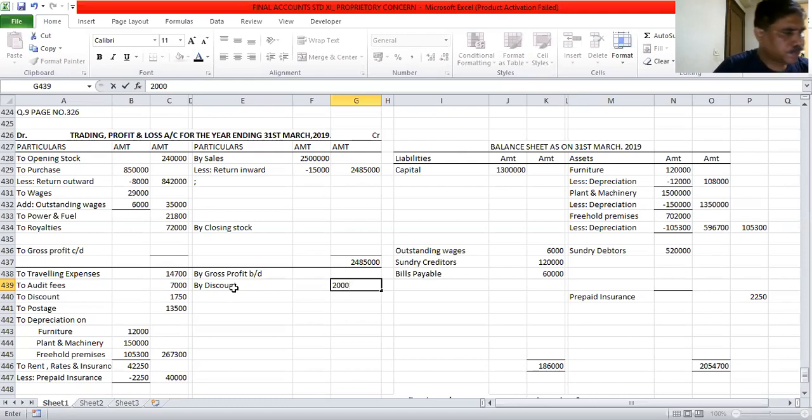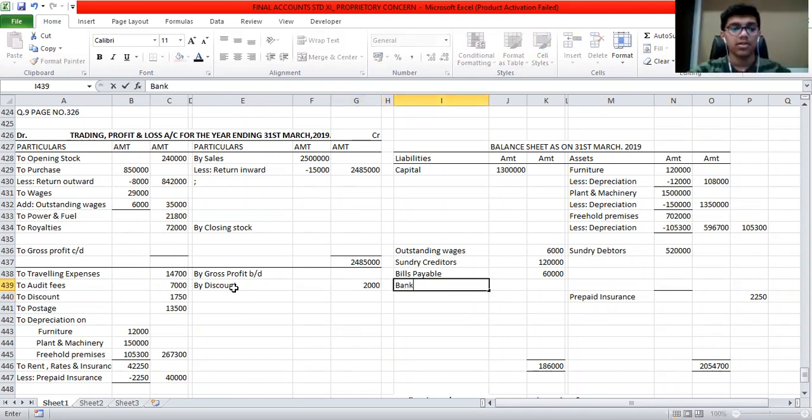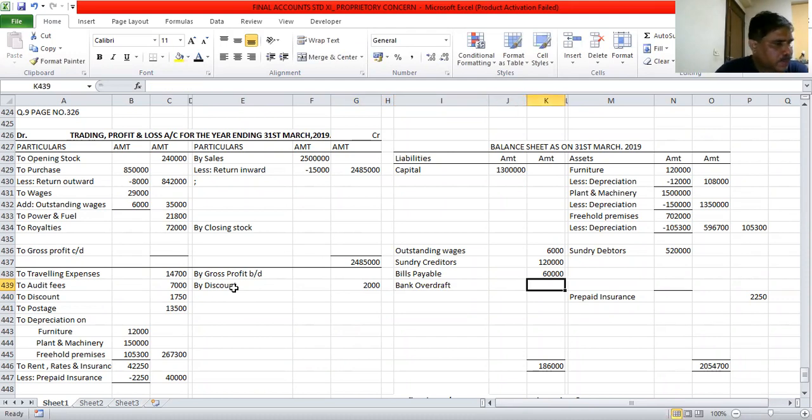Next, after that, I have the bank overdraft, meaning more money withdrawn from the bank. Is the overdraft called a liability? Liability. After I write, you will answer for that. 1,54,000, the bank overdraft.